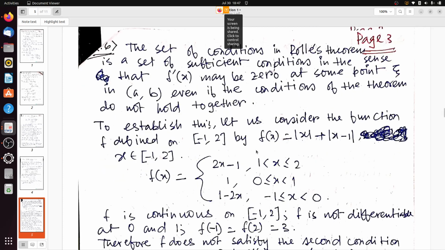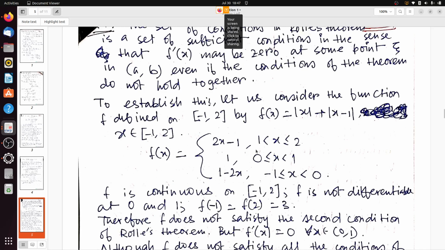To establish this, let us consider the function f defined on -1 to 2 by f(x) equals modulus of x plus modulus of x minus 1. So take x belonging to -1 to 2.